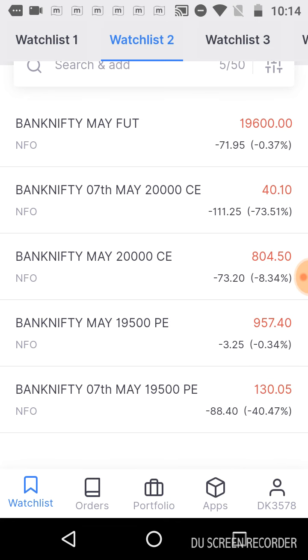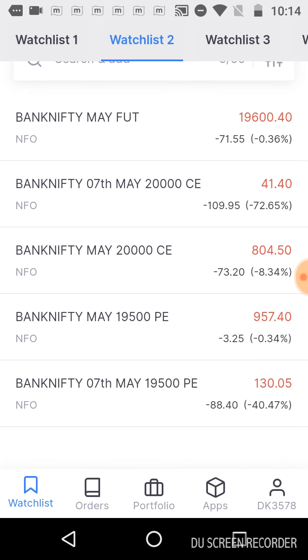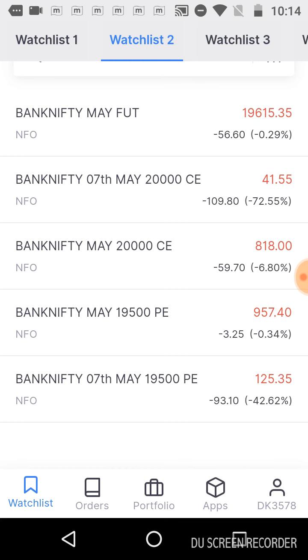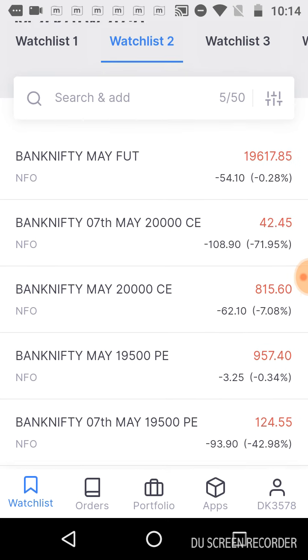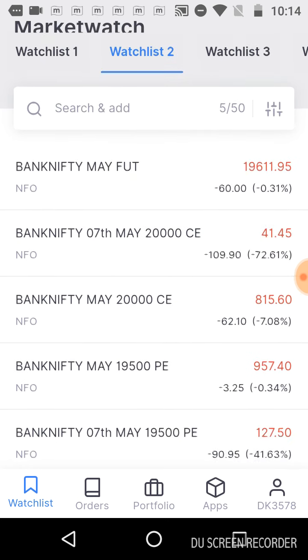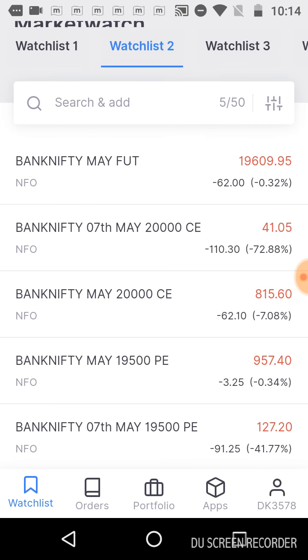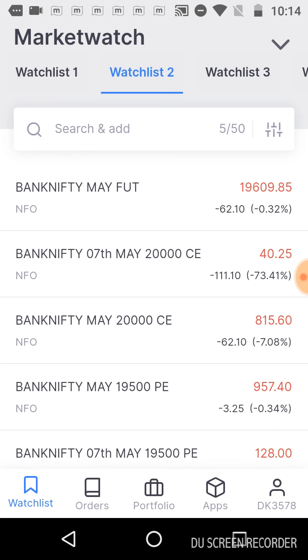The only thing is, if it hits 19,500, then the 19,500 PE value will go up again. But the 20,000 CE will definitely become zero at the end of the day. I will show you after 3:30 how the value ended.